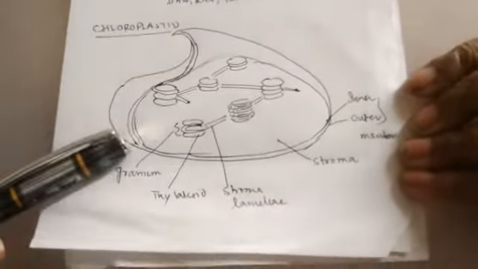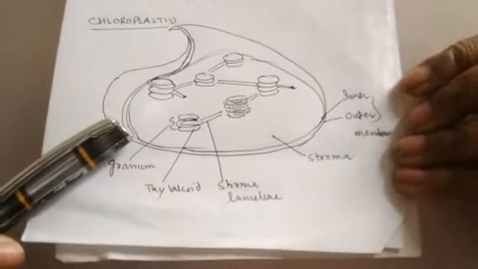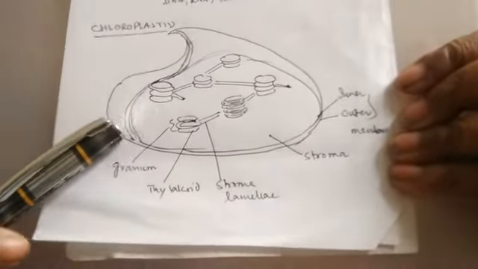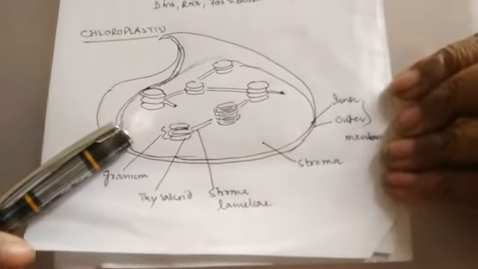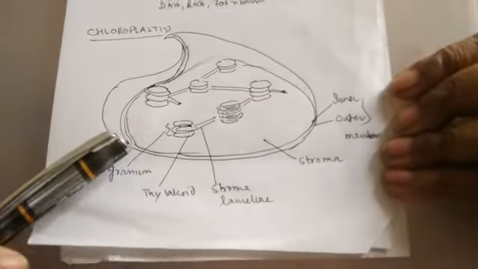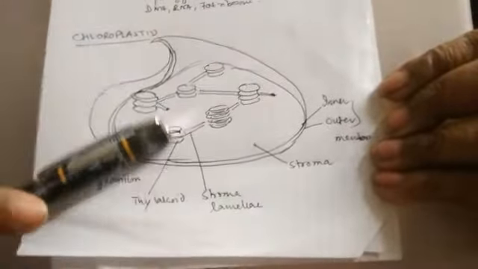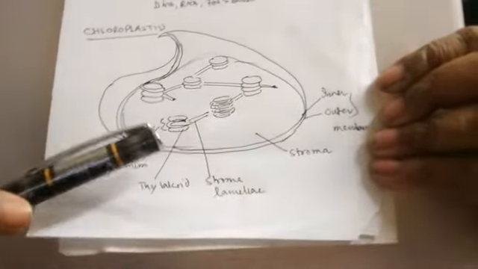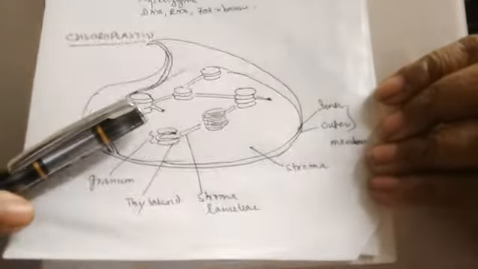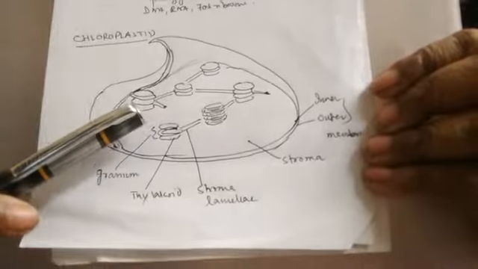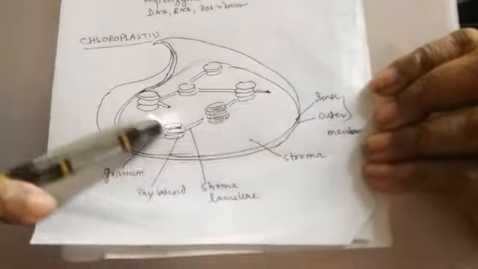We will discuss now the structure of chloroplast. You will see that it is a double membrane bound organelle. Clear? Two membranes are there, outer and inner. Now, if you go on for the internal structure, you will see the fluid filled area within the plastid is called stroma.